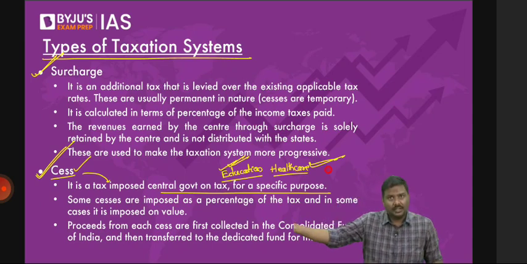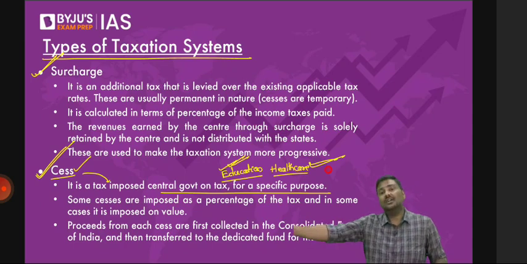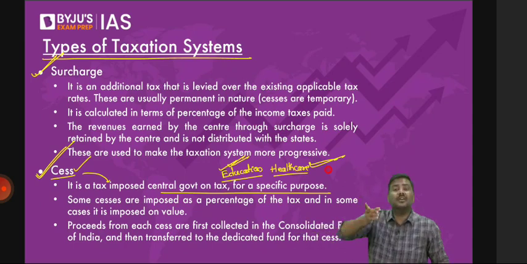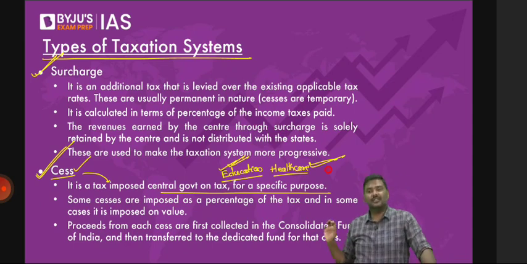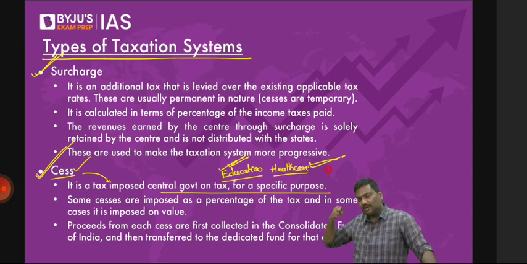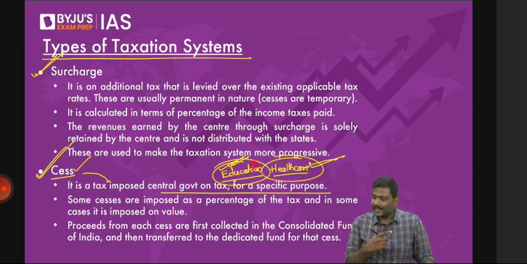Earlier, right, government used to impose Swachh Bharat cess. Right? Government used to impose Krishi Kalyan cess. Now, of course, the cesses are not very famous because the cesses have been subsumed, have been brought as a part of GST itself. They have been subsumed under the idea of GST itself. So just like a tax, these can be imposed whenever you consume, whenever you purchase, whenever you buy in the market, and government will be able to collect the money, use it for specific purposes. That is cess. What about the surcharge? What about the idea of surcharge?